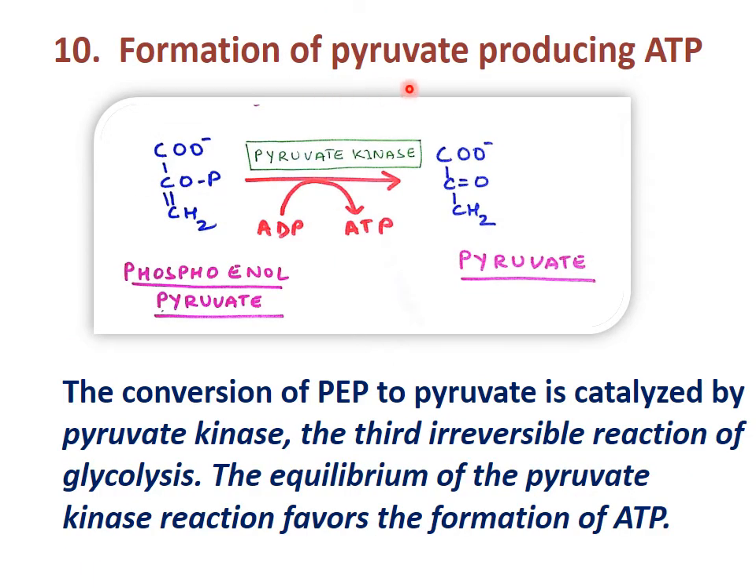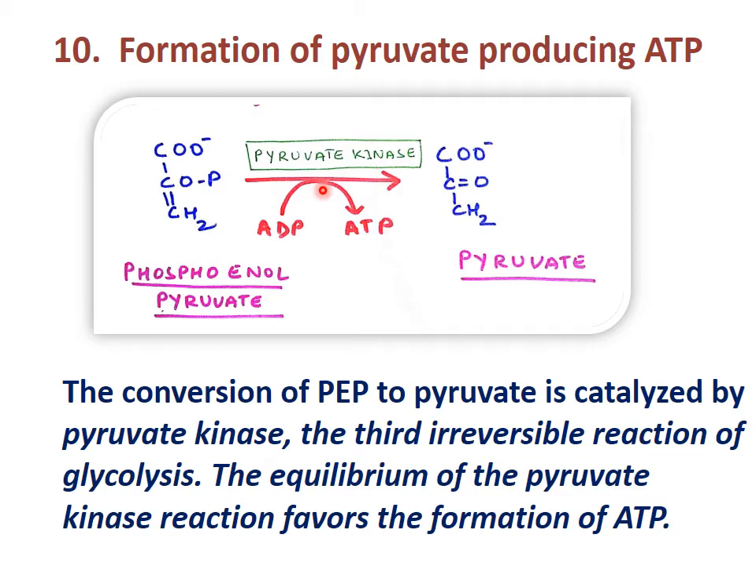Now next we come to the 10th step, that is the formation of pyruvate producing ATP. So aerobic glycolysis ends here, where the end product is pyruvate. This phosphoenol pyruvate has one phosphate, but here there is no phosphate. So this one phosphate is released. There has to be something to take the phosphate. So this ADP, that is adenosine diphosphate, takes one phosphate and is converted into ATP in this way, and the enzyme here is pyruvate kinase.